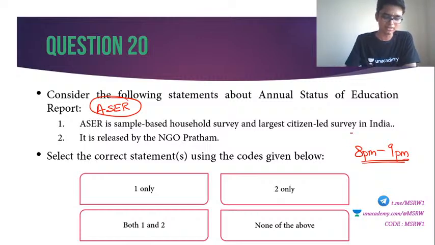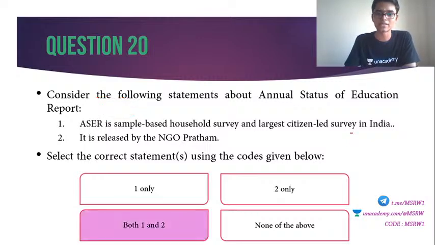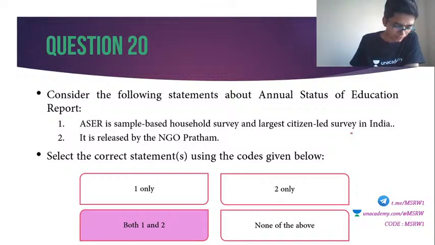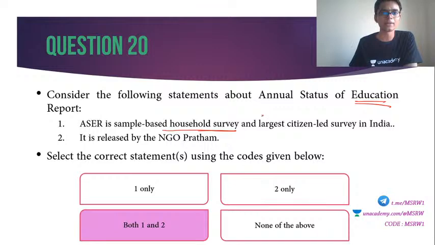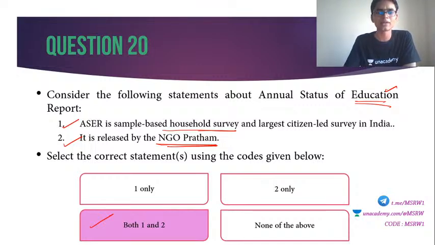So anyway, I think that is enough time. Most of you gave me the answer. It is option C. Both are true. Alright, so how many got that? Only ML got that. Both are correct. Okay, the ASER report is actually a sample-based household survey which looks into various education parametrics. So statement 1 is true. 2 is also correct. It is released by NGO Pratham. It is a non-governmental organization that deals with education. Okay, so both are correct. Answer is C. No further explanations here.